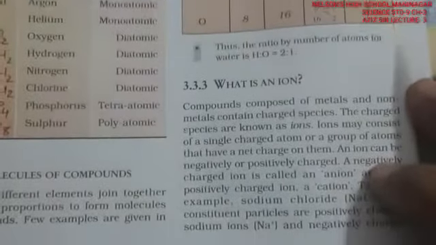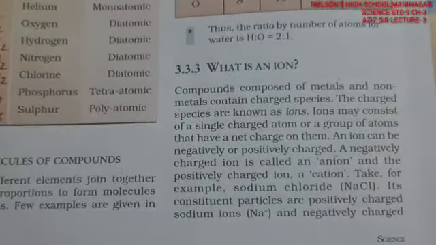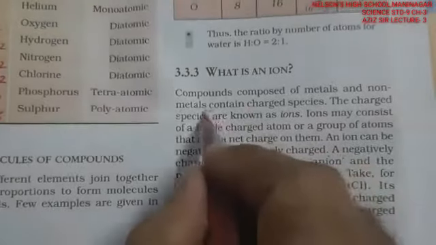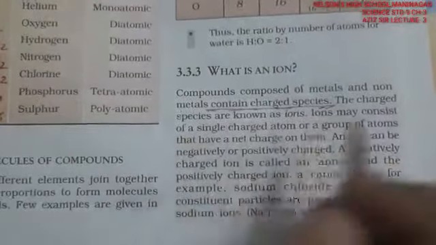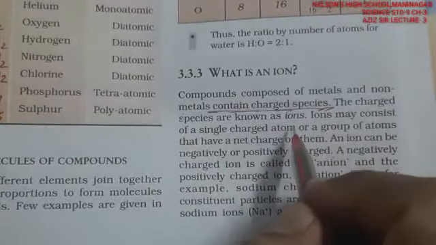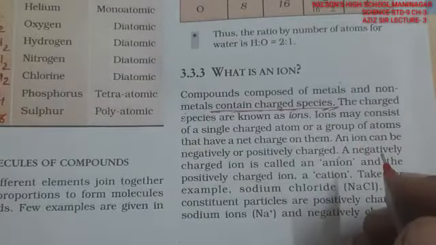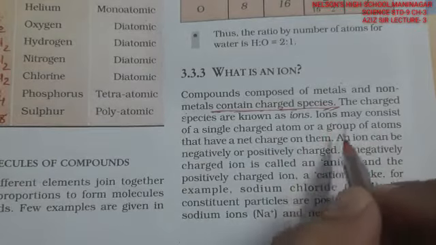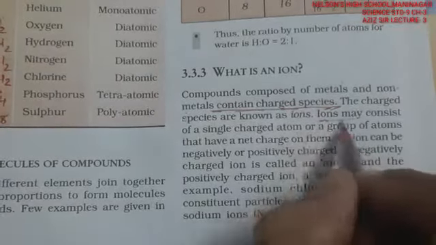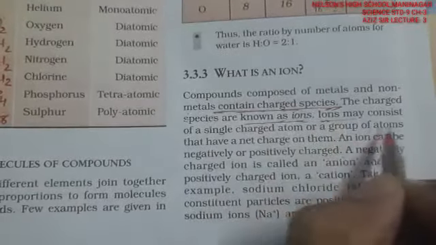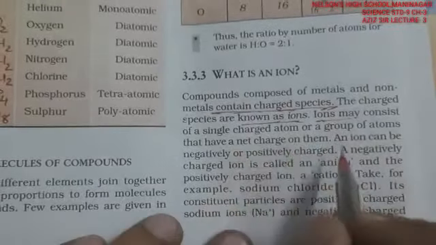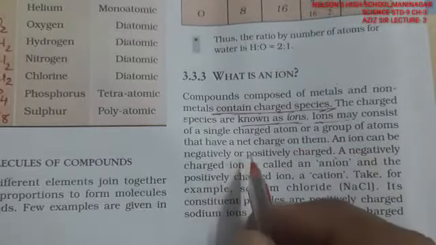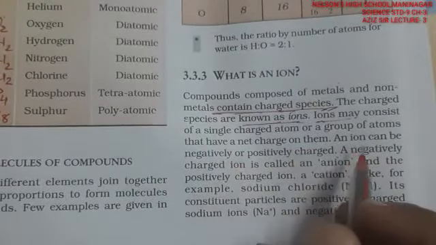Now what is an ion? Metals and non-metals form charged species. Now what are these charged species? They are called ions. Either they lose an electron to form a positive ion, and we will go further. Ions may consist of a single charged atom or a group of atoms that have a net charge on them.